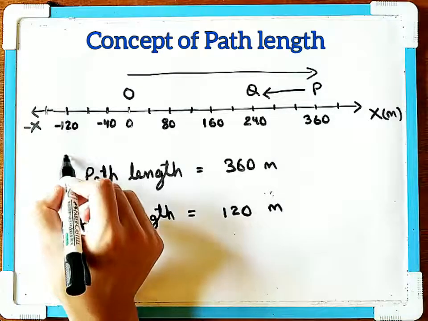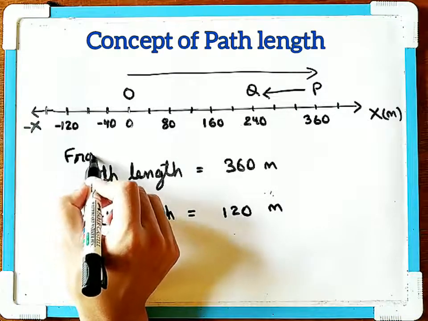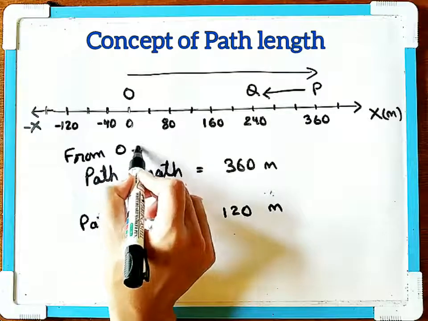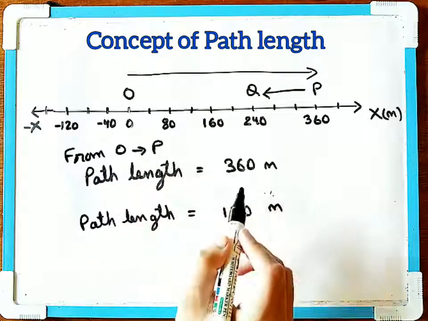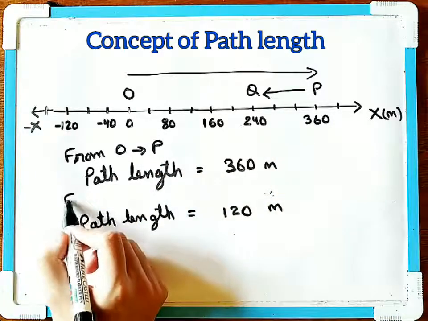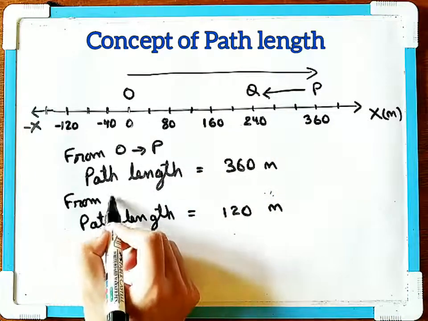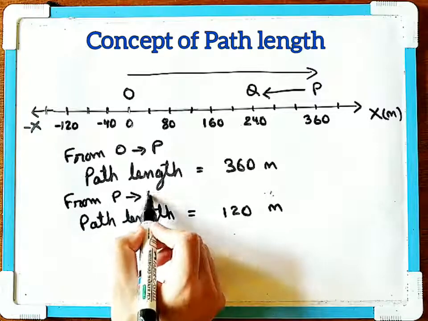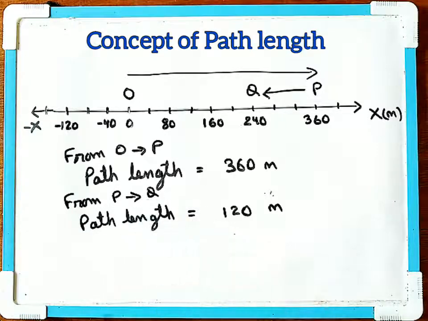So from O to P, the path length is 360, and from P to Q, the path length is 120.